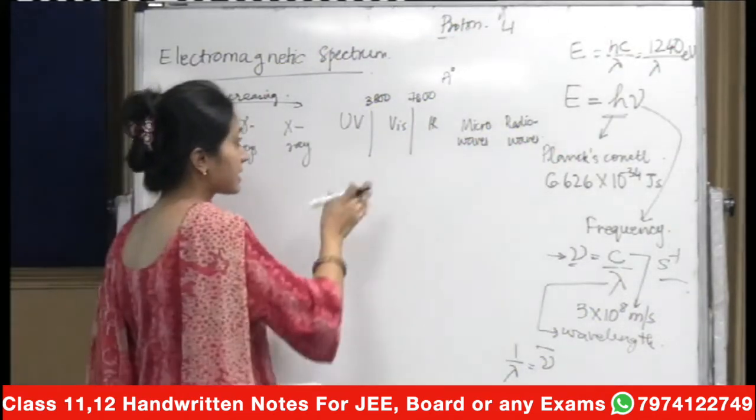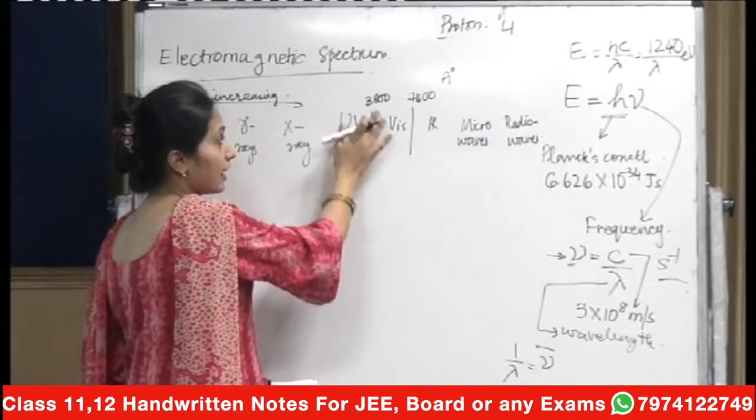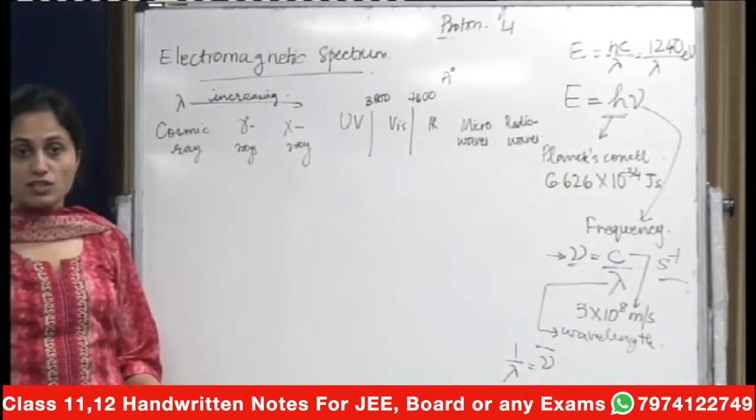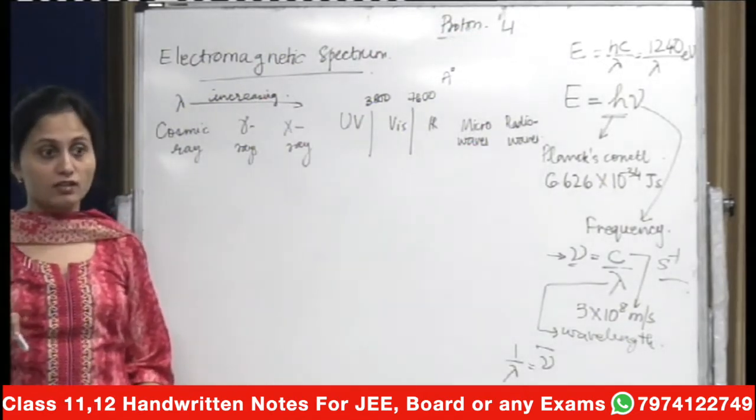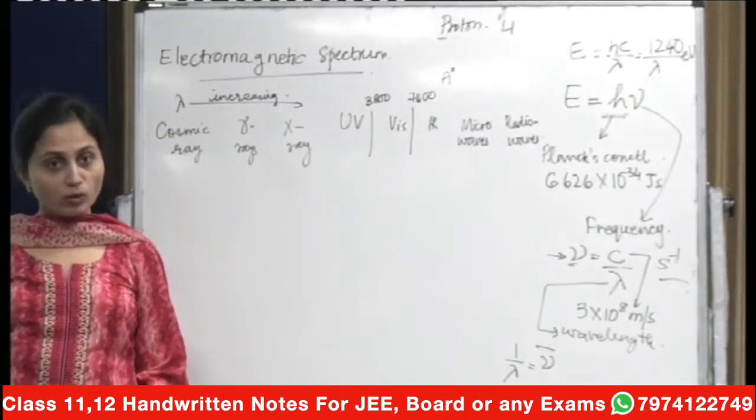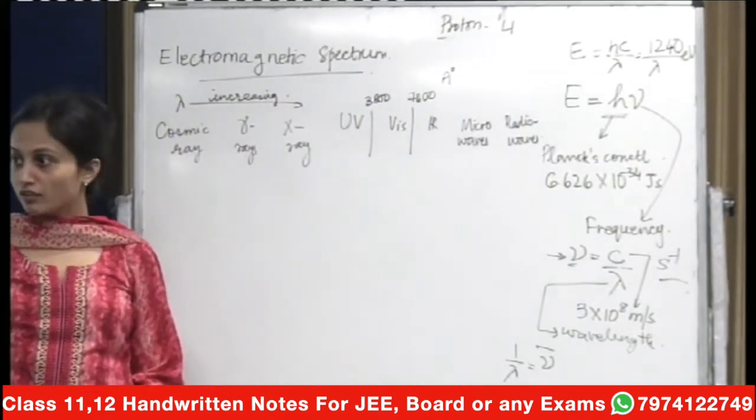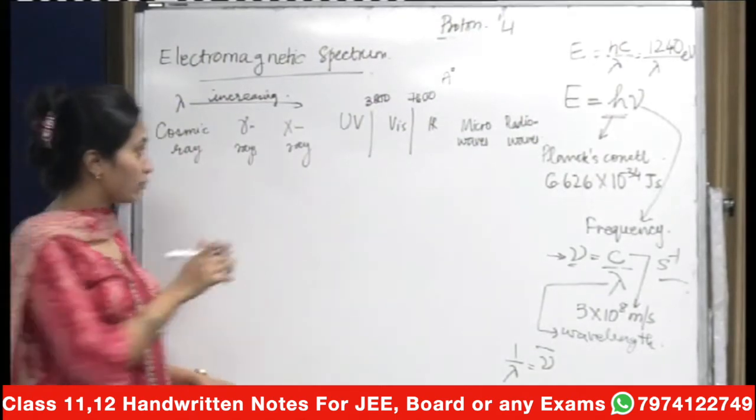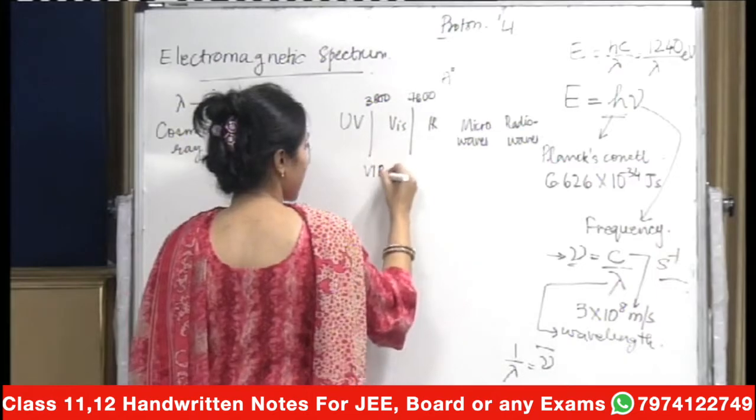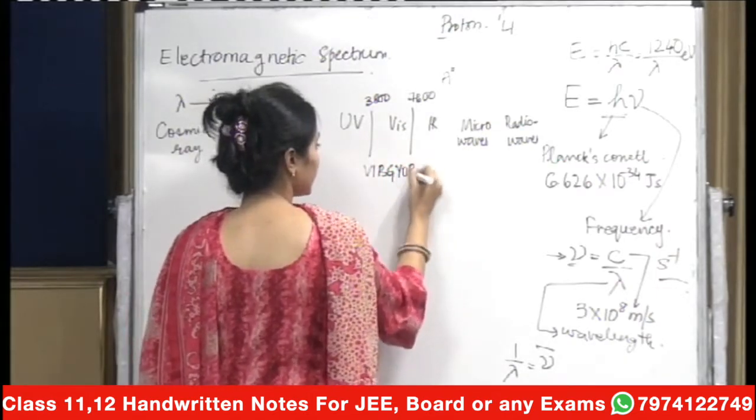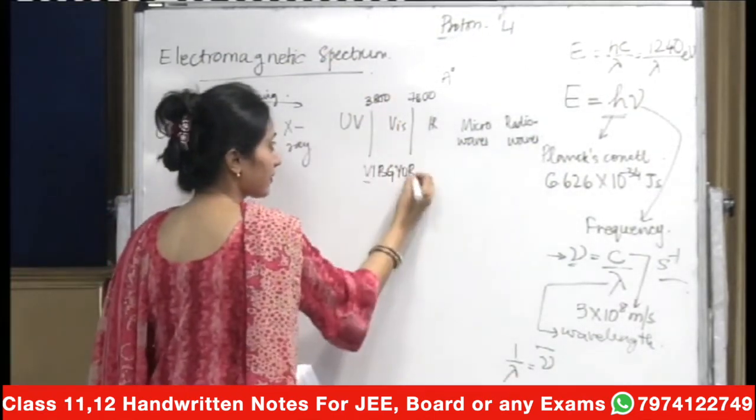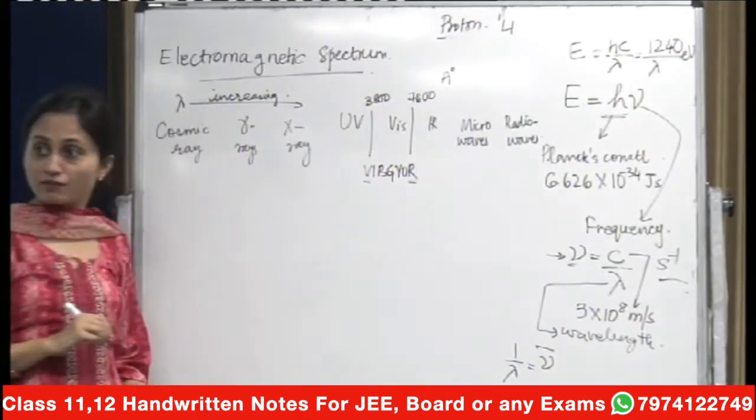So it lies in 3800 and 7600. That is why the visible range is the one that we can see with the naked eye. So you can observe the different colors of the rainbow. Have you ever seen a rainbow? So in that you have the regions as VIBGYOR. You observe all these colors. So violet corresponds to this wavelength and red corresponds to this wavelength.